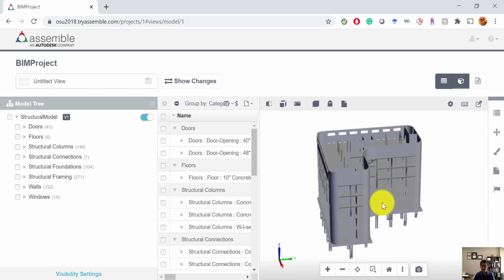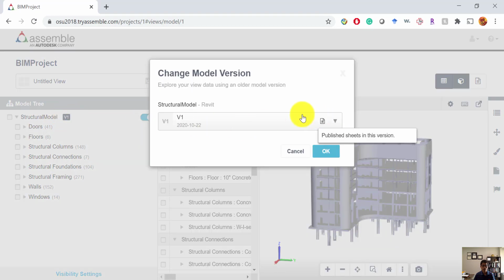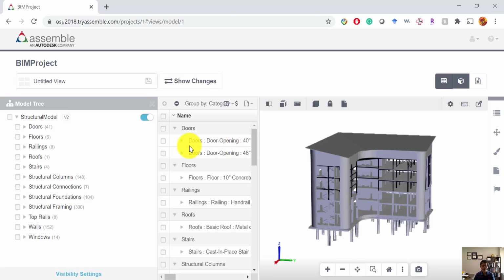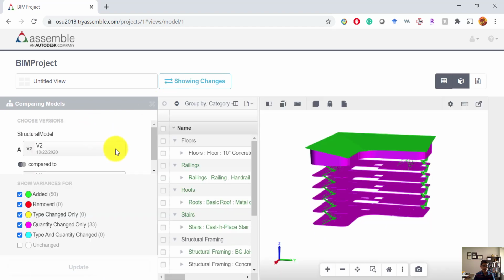Now this is the first version, and if we would like to compare the version 2 with the first one, we can say show changes. Structure model A and the model B. So version 2 is compared to version 1.